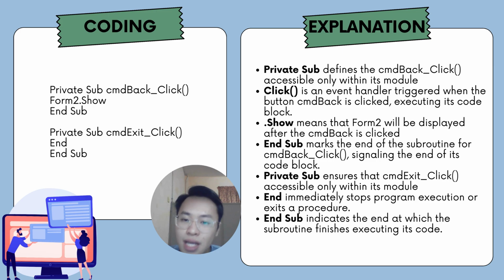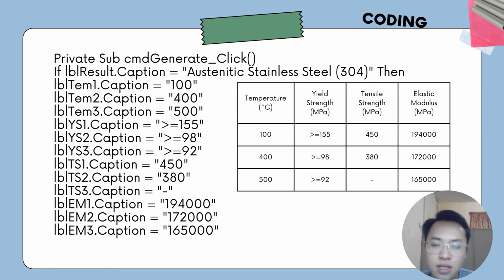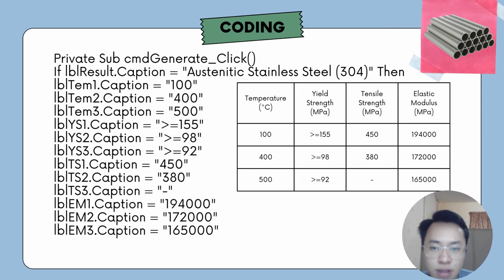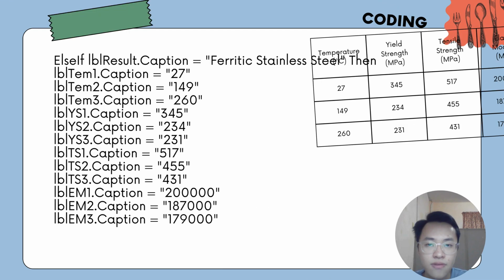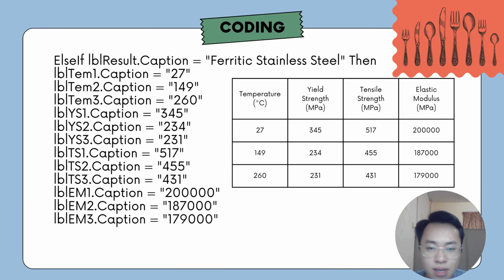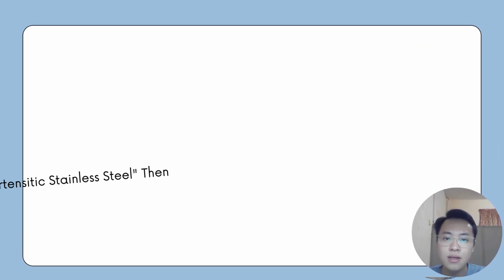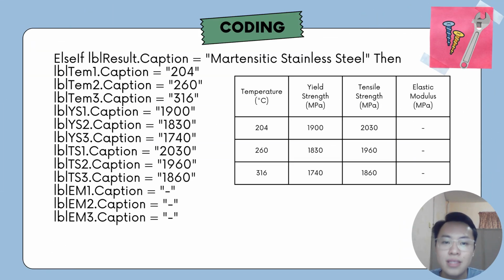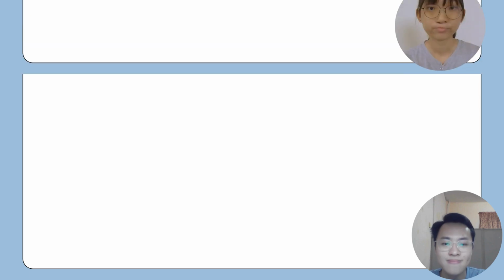Next, when the user clicks the exit button, it will run End, which immediately stops program execution or exits the procedure. Next, when the user clicks the command button generate, if the caption of the label result is austenitic stainless steel 304, then the following data will be used and displayed in the table. If the result is ferritic stainless steel, then the following data will be used. This is the data for martensitic stainless steel. That's all from me. Thank you.